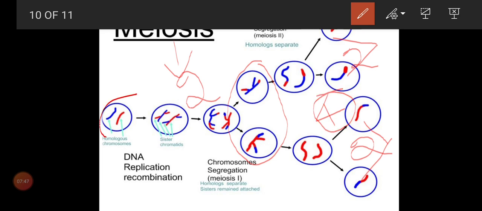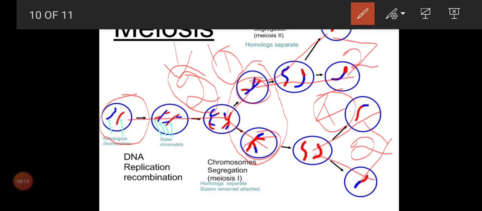Now this is your sperm cell or egg cell. Imagine. The first division will give 2 cells. And again these cells will divide like normal mitosis and you will get 2 more cells. So the first division we call meiosis 1, and the second division we call meiosis 2.